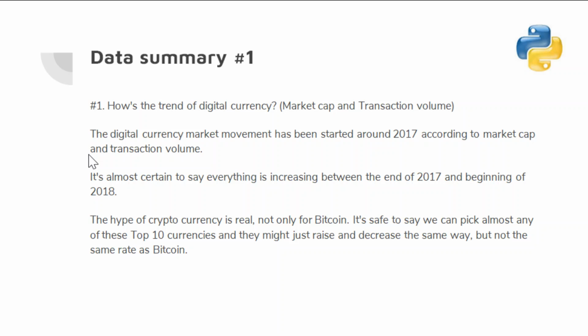So it's almost certain to say everything is increasing between the end of 2017 and the beginning of 2018. So the hype of cryptocurrency is real, not only for Bitcoin, but it's safe to say we can pick almost any of these top 10 currencies and they might just rise and increase the same way, but not the same rate as Bitcoin.